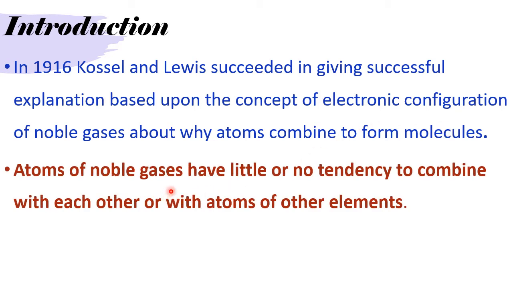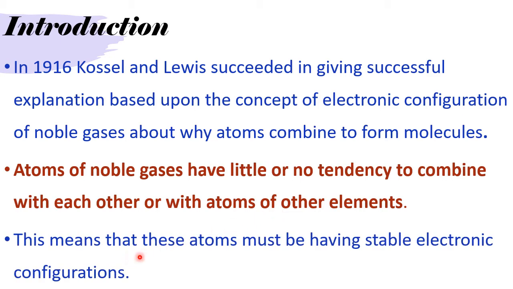Atoms of noble gases have little or no tendency to combine with each other or with atoms of other elements. These noble gases are chemically least reactive. They don't react with themselves, and with other elements also they say no to react. Why?